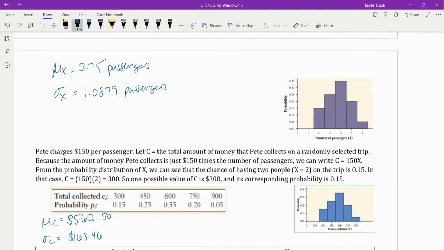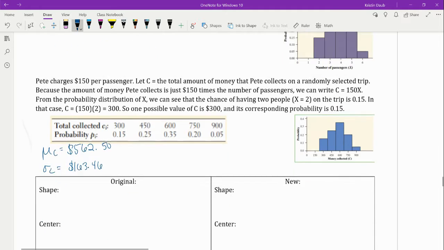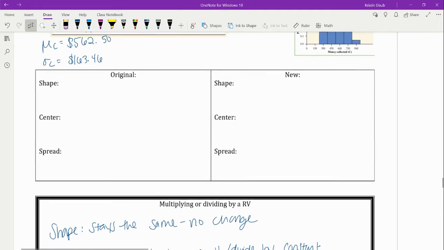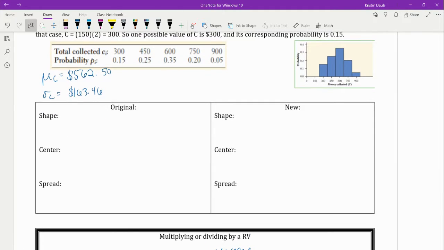Alrighty, I have the new values on there. You can check yours against mine. Don't forget the units. In this case, it's dollars. I do have the distribution of these values over here as well. What I would like for you to do is to talk about the original graph that we saw on page 22 and the new graph that we're going to see on page 23. This is the passenger graph, and this is the money graph. Go ahead and describe those distributions. There's no outliers, so let's not worry about outliers today.